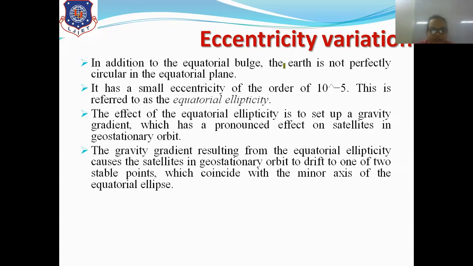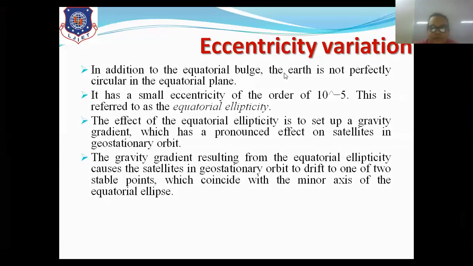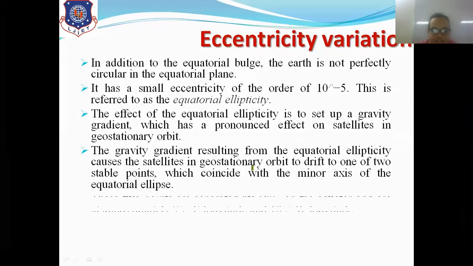It will drift toward stable points, two stable points, and the satellite will shift from its perfect communicating position to a point which coincides with the minor axis of the equatorial ellipse. So due to that, the change will happen in this equatorial ellipticity.